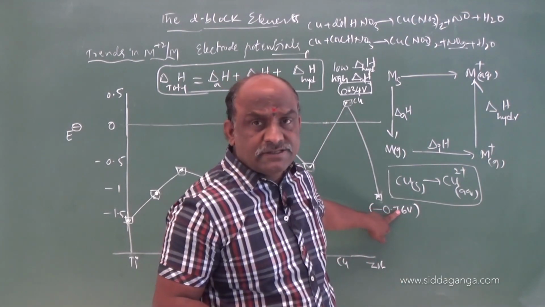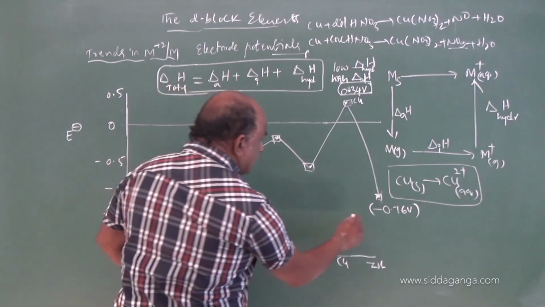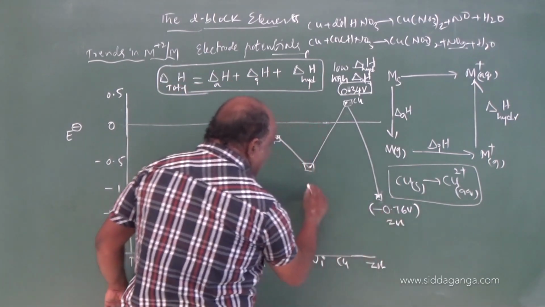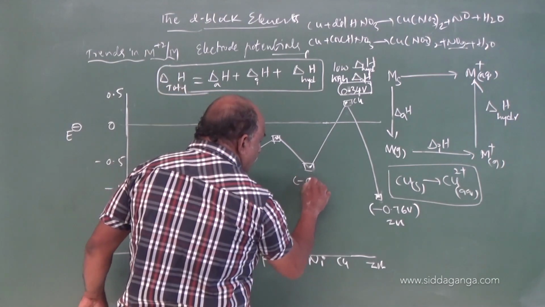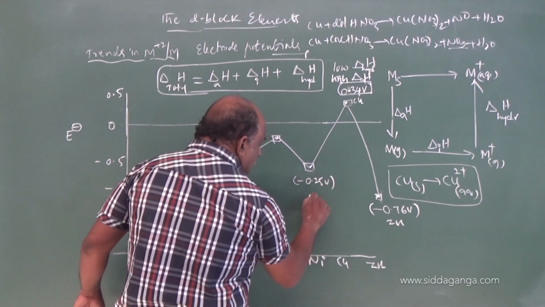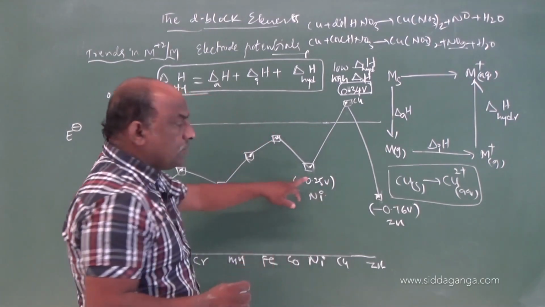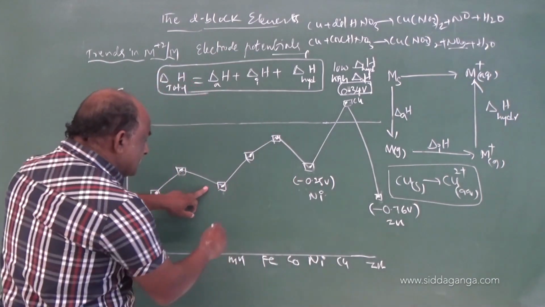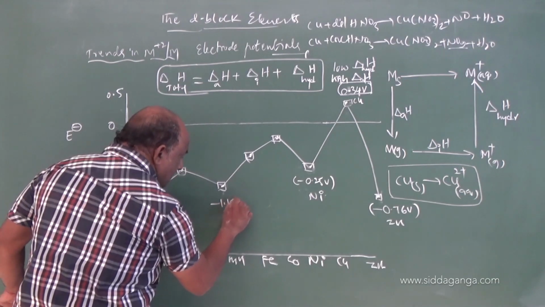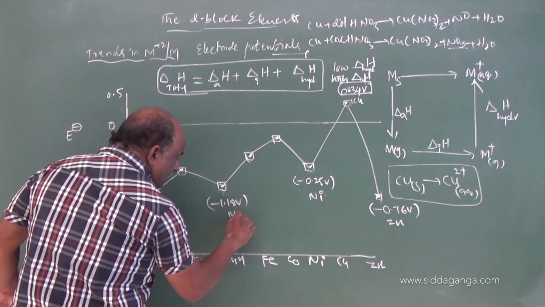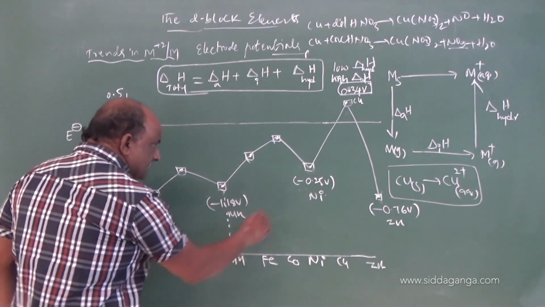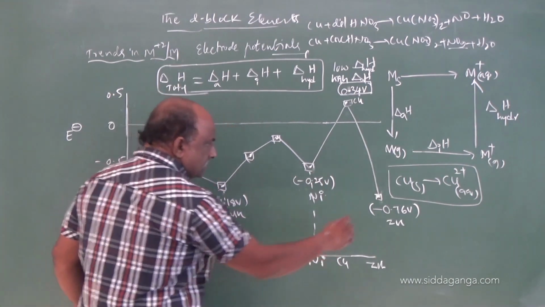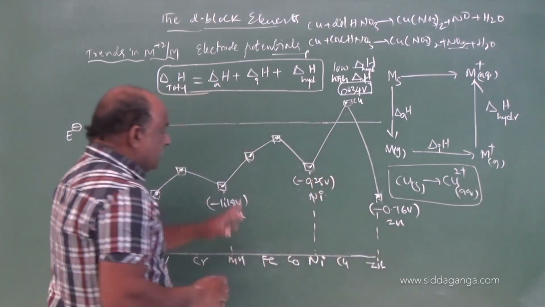Zinc electrode potential minus 0.76 volts. While coming to the nickel electrode, potential minus 0.25 volts. And manganese electrode potential minus 1.18 volts. So, you should make this like this, then you will get idea about this, okay.